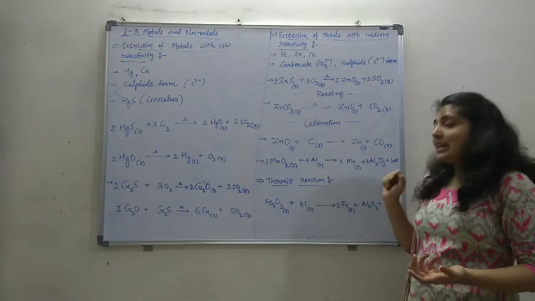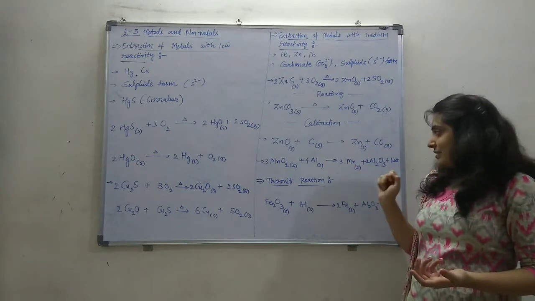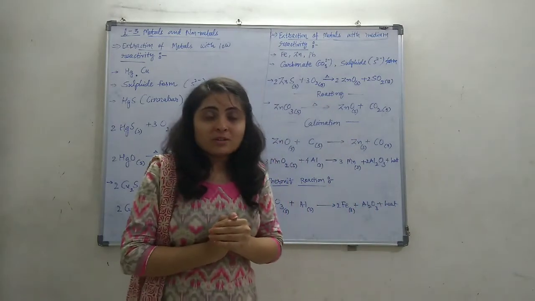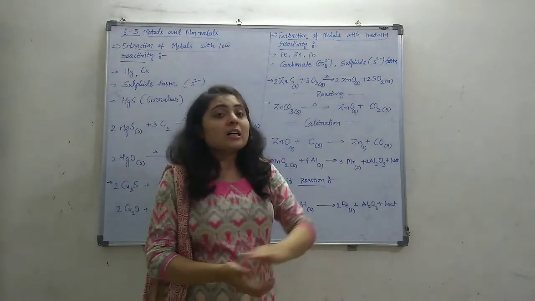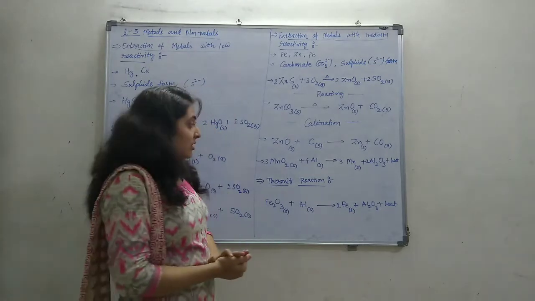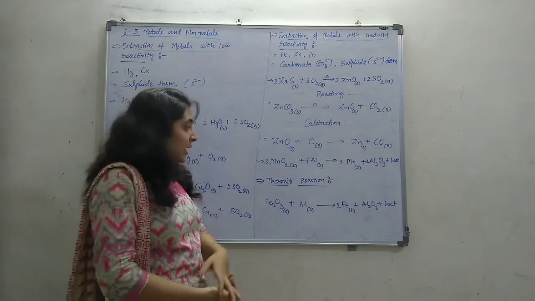So the manganese is in liquid form, and the L represents the liquid state. This manganese metal will be obtained in liquid form because the displacement reaction is an exothermic process.